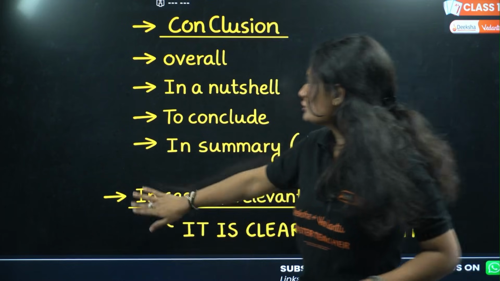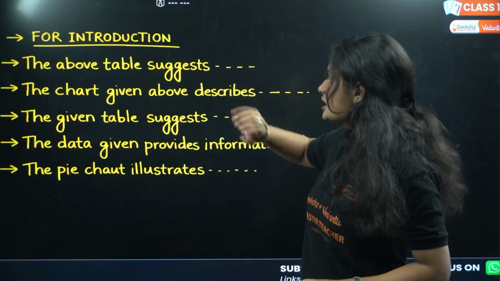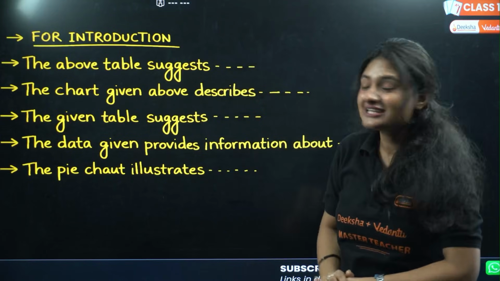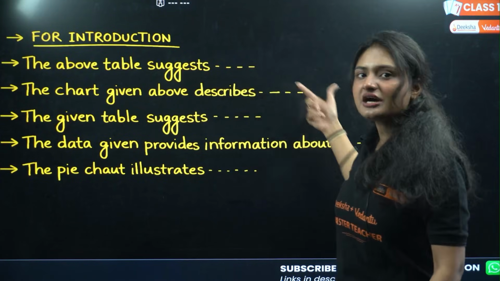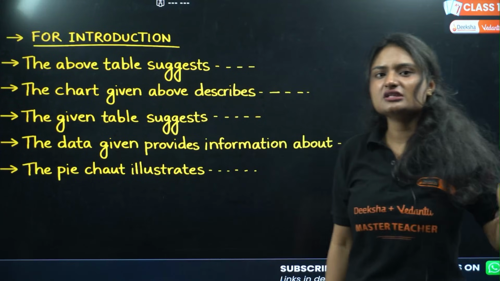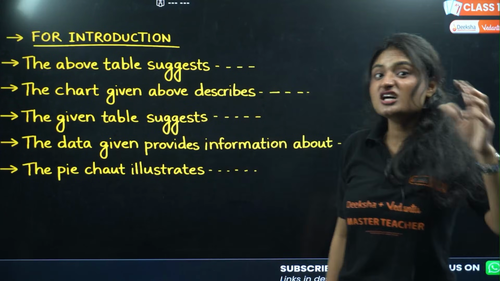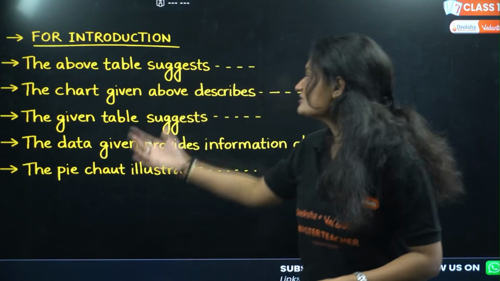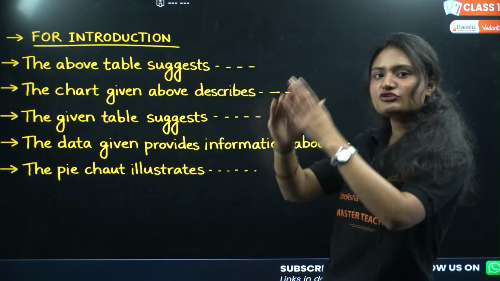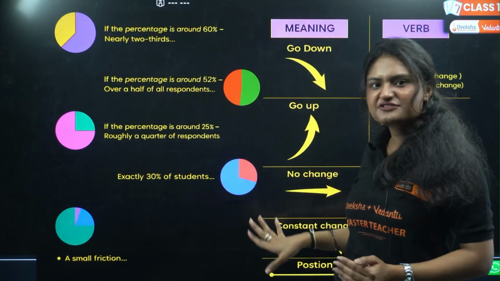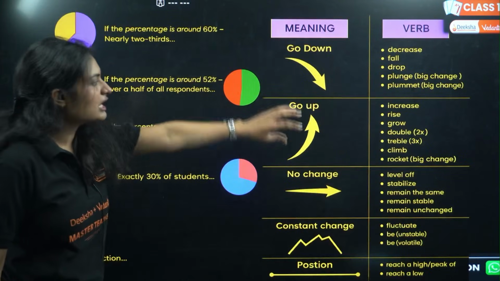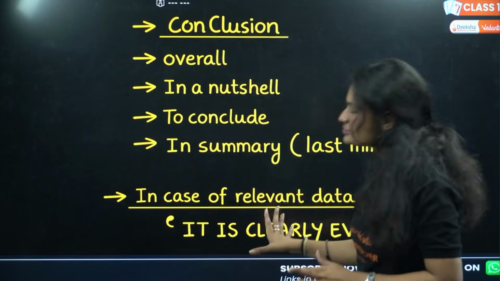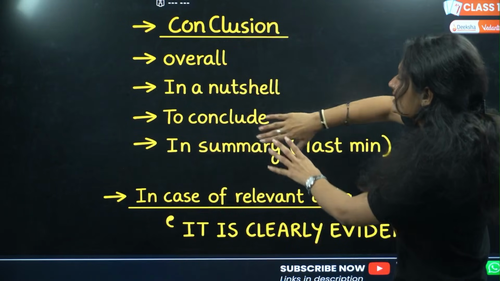One more thing, when you're writing the introduction, right here, the above table suggests whatever is given in the question. Whatever is given in the question, write that right after it. You read the question, and then write that. It will give you 1-2 lines, right? You have to complete those 120 words, but how you write them matters also. So start with this sentence, and then you add that line from the question itself. Then after that, you add these filler things: if the trend is going up, going down, these keywords you implement, 5-6 lines to write of them. Then after that, you conclude using these: in a nutshell, to conclude, in summary.